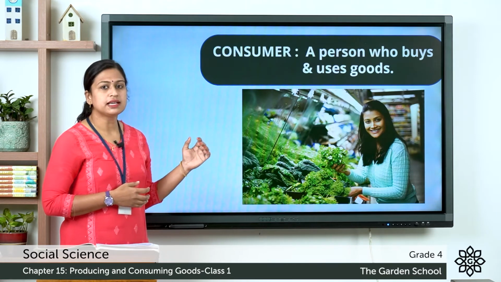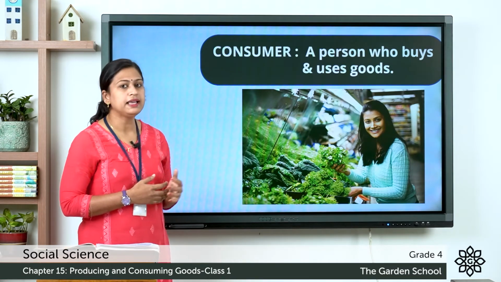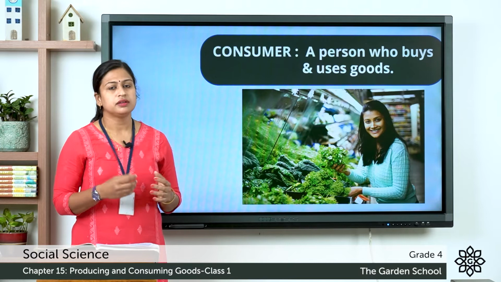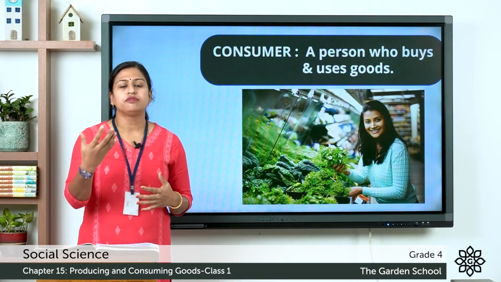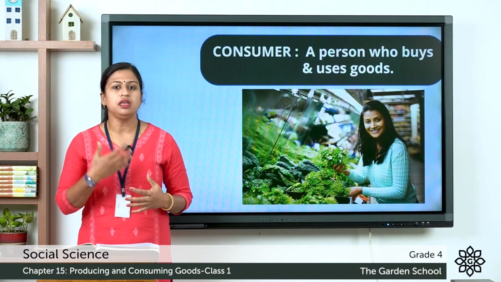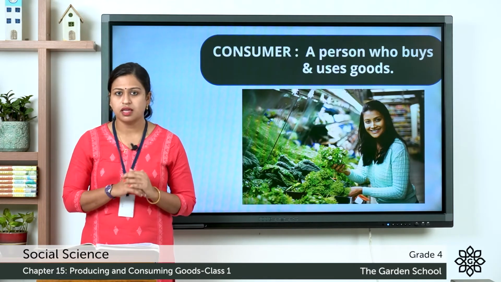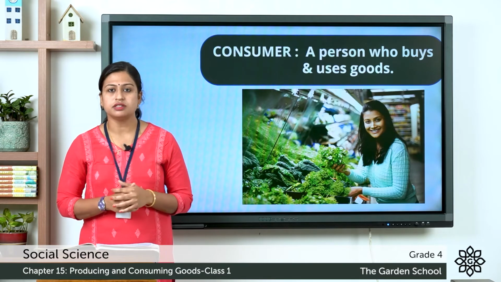Now who is a consumer? A person who buys and uses goods is known as a consumer. So when we go to buy things from the market, we are the consumers. So this was about producers and consumers.